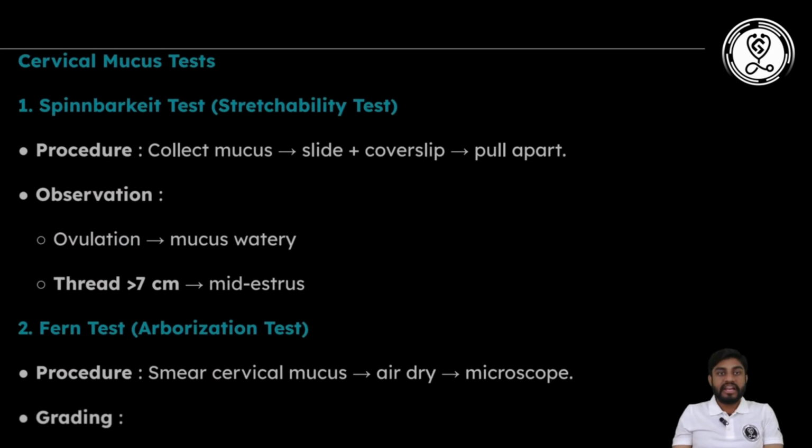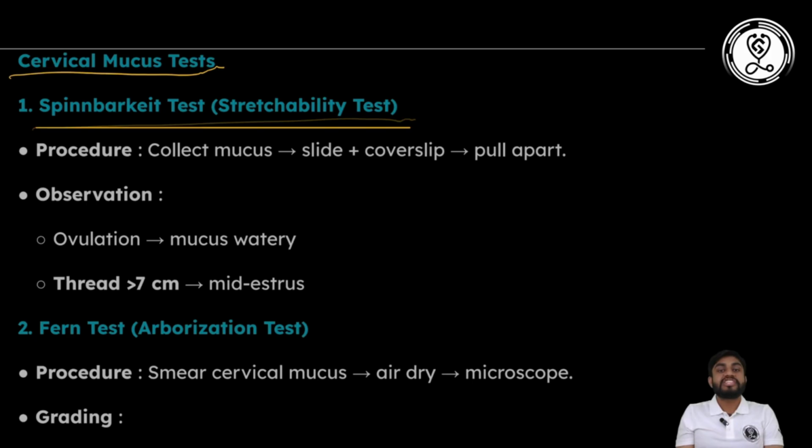Then come some clinical examination tests, like the cervical mucus test. The best test used is the Spinnbarkeit test, or stretchability test. It is basically used to detect how much mucus is inside the cervix or reproductive organ. What is the procedure? We collect the mucus, put it on a slide, place a cover slip on it, and then pull apart. If the mucus is watery, ovulation has already occurred, and if it is not watery, ovulation didn't occur. If the thread is greater than 7 centimeters, the animal is in mid estrus. The Spinnbarkeit test is very important; questions are asked on it.